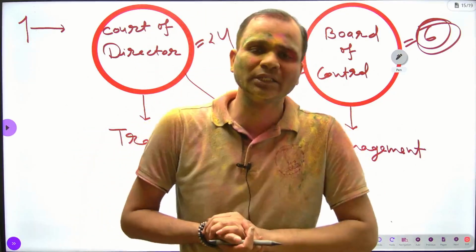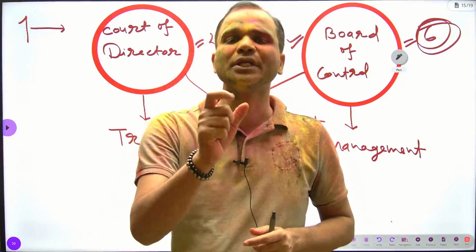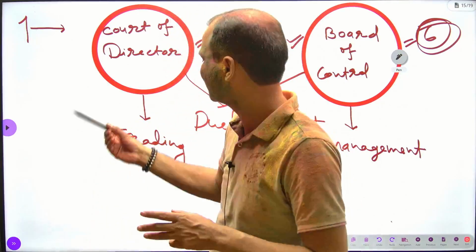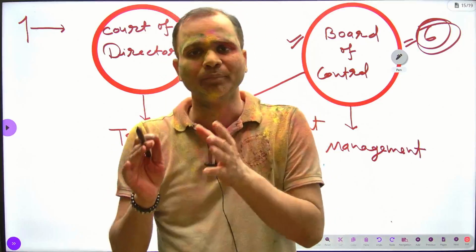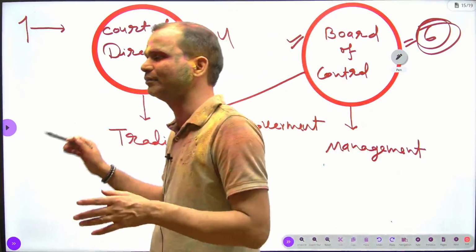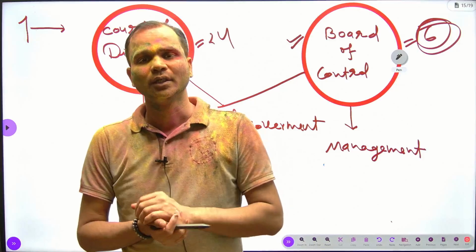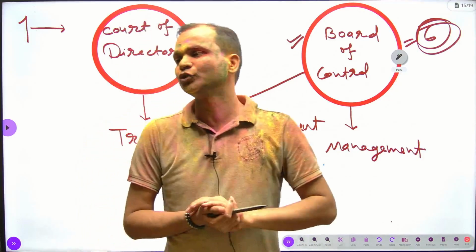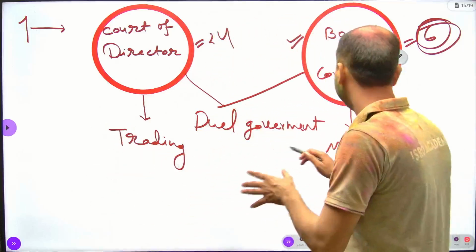Because you know very well that before 1784, the total activity of the company, whether it is trading activity or political activity, was controlled by the Court of Directors. That's why the Court of Directors were enjoying the monopoly of trade and management.